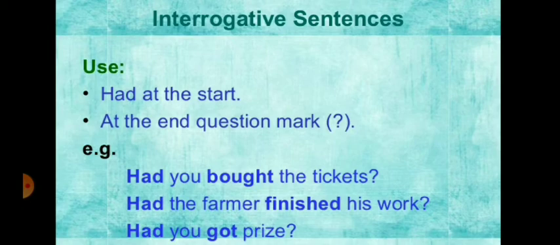In the third sentence, you is a second person pronoun, and that is a plural number subject, but still had is used, and then third form of the verb, and then object, a prize.